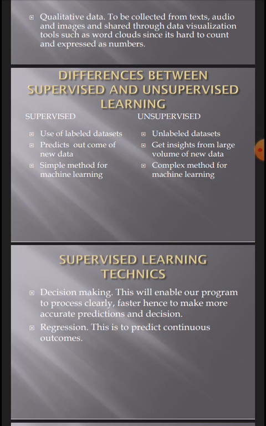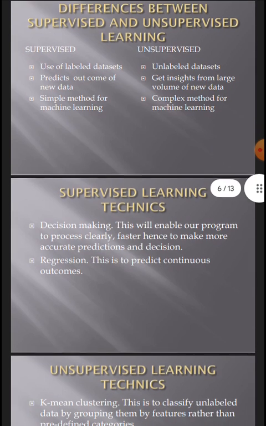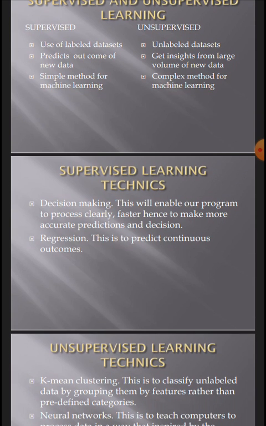Supervised techniques in our project: there is decision making and regression. Decision making will help and enable our system to process the input clearly and faster, hence making accurate predictions and decisions. Regression will also predict continuous outcomes for the system.